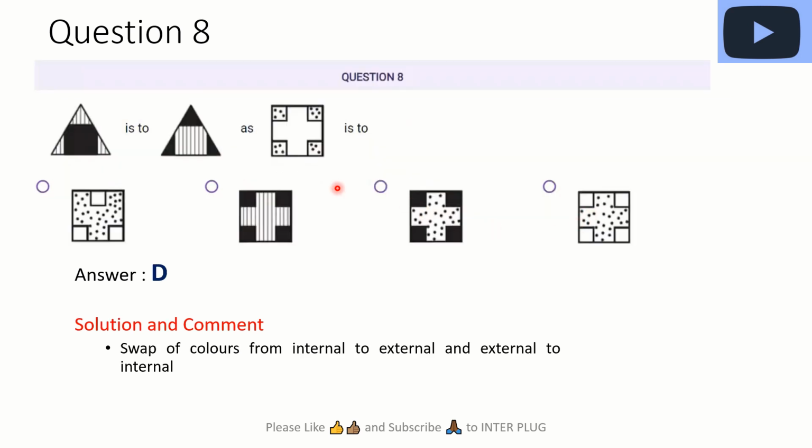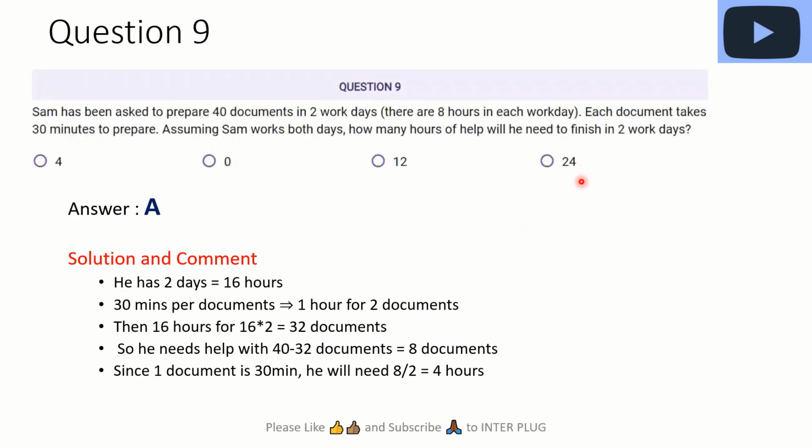Question 8, another question where you have to look at some geometrical patterns. Yeah, so these are called patterns. So from this pattern to this one, we see that the dark middle goes to the edges, while the edges go to the middle. Easy peasy, right? So it's the same here. We see the white cross would go to the edges, and then the dots in the edges would come to the center. So it's no other one but D. Okay. Next question, question 9.